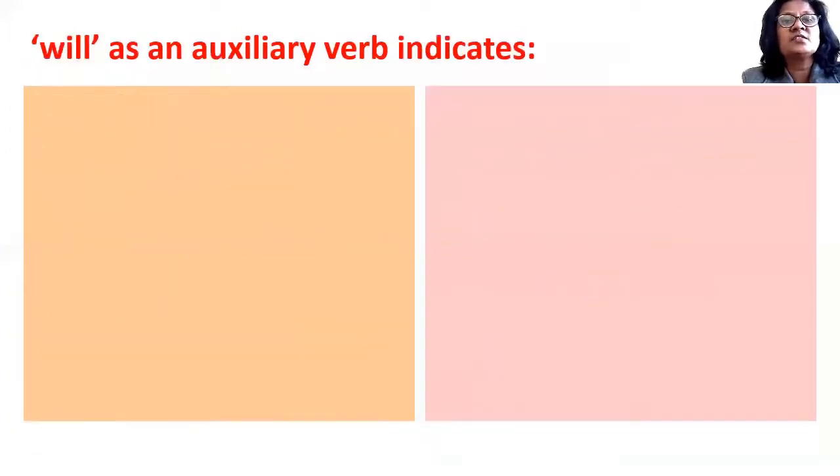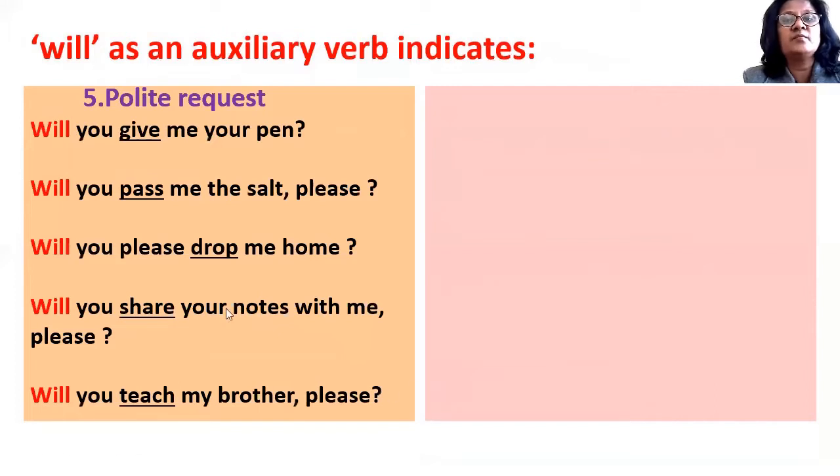So will as an auxiliary verb also indicates polite request. Like examples, will you give me your pen? Will you pass me the salt please? Will you please drop me home? Will you share your notes with me please? Will you teach my brother please? So these are all polite requests. Here will is used with second person to show polite request.